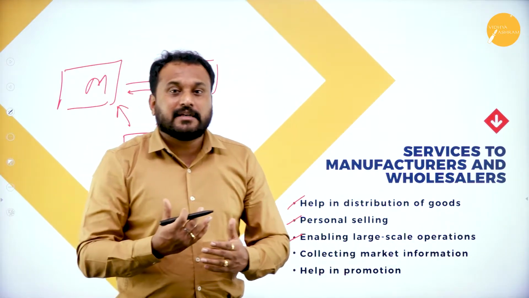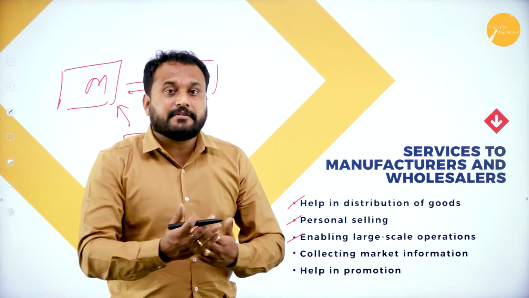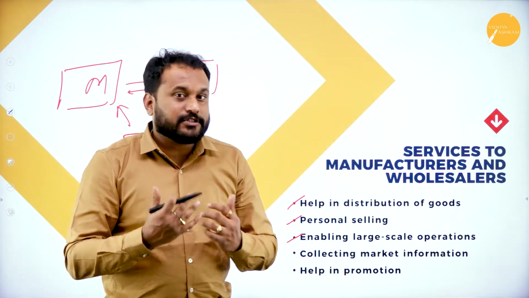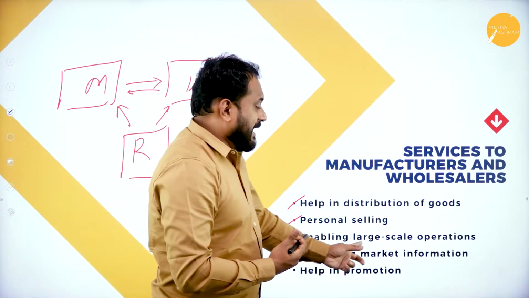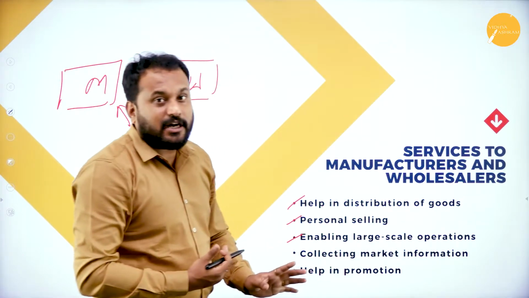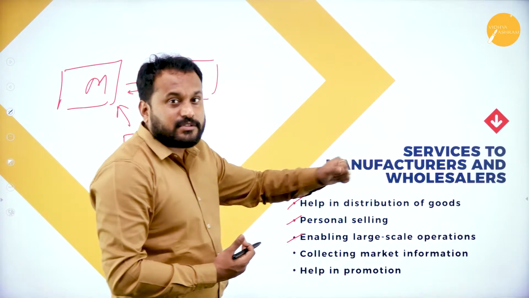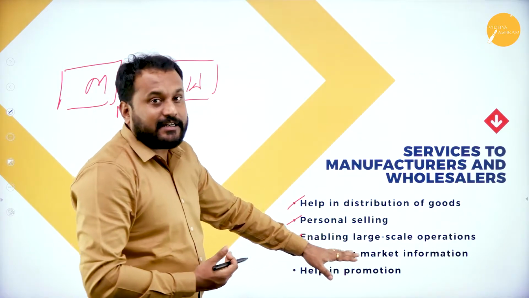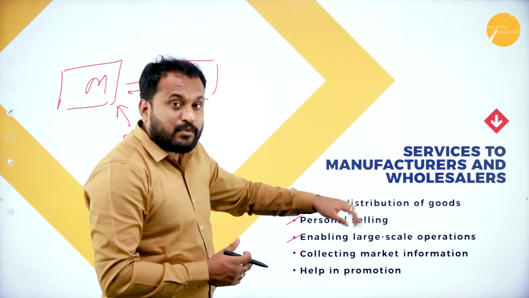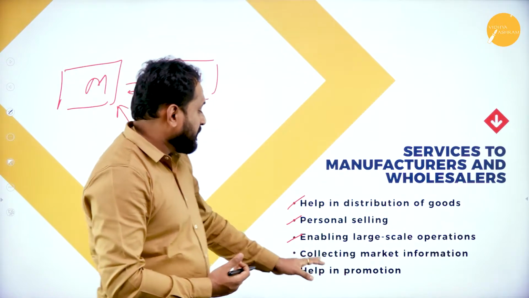So a continuity of selling and buying goes on, and it enables large scale operation. Now the manufacturer can trust the retailer and produce the goods, and the wholesaler will buy more goods from the manufacturer.